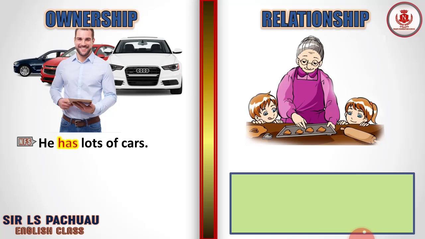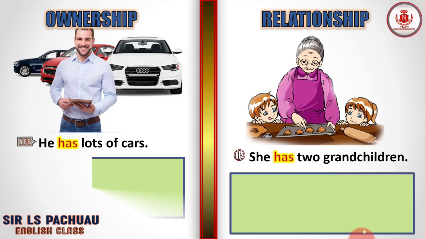Here is grandma baking cookies for her two little grandchildren. Okay, so what sentence can we have here? She has two grandchildren. So we have the belonging verb, we have the word has, which is a belonging verb. Understand? And let's try to form another sentences from this.